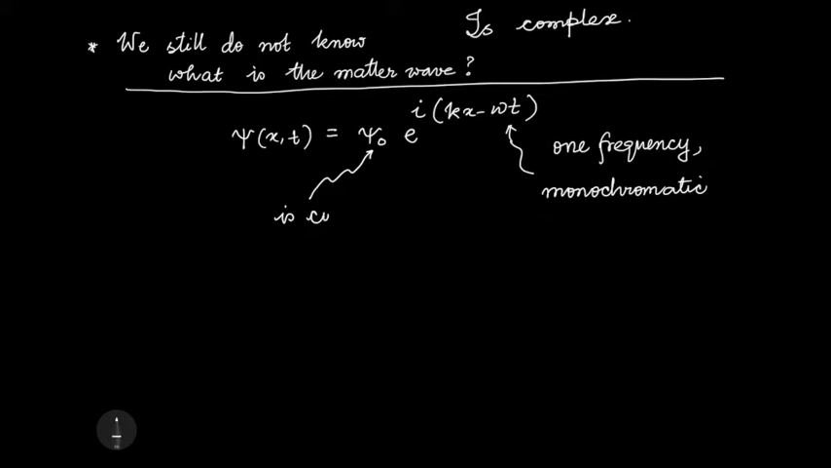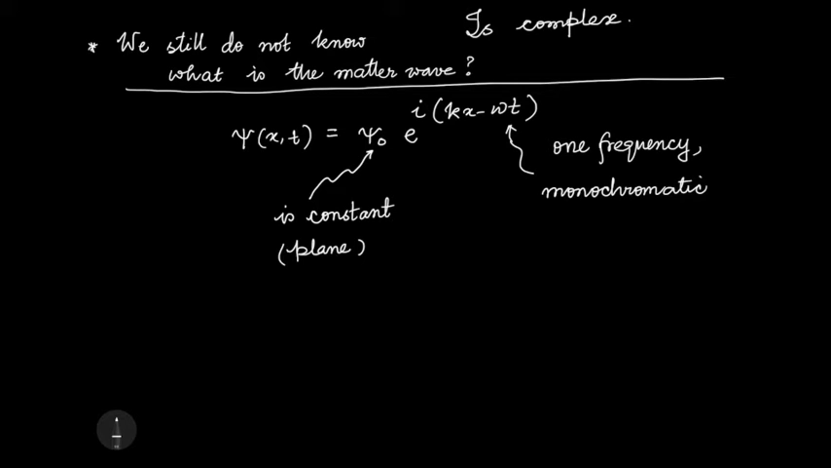Psi 0 is a constant, so we call it a plane wave. Okay, so this is a monochromatic plane wave. So we ask the question, what is the velocity of this wave?